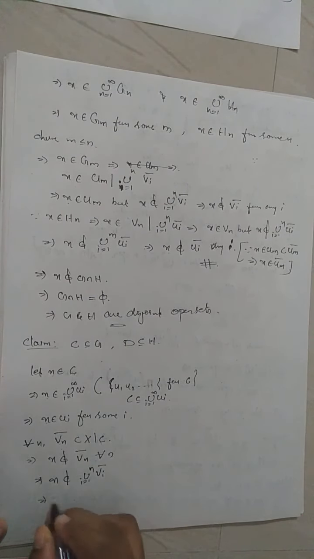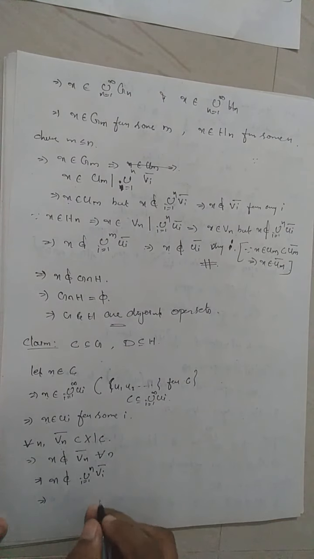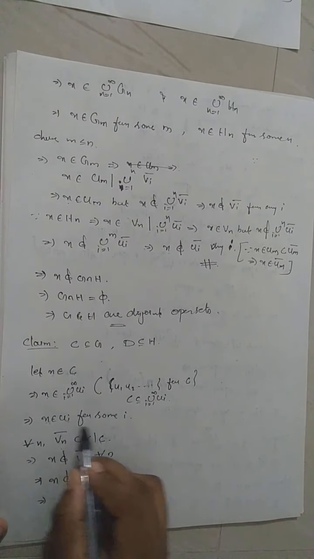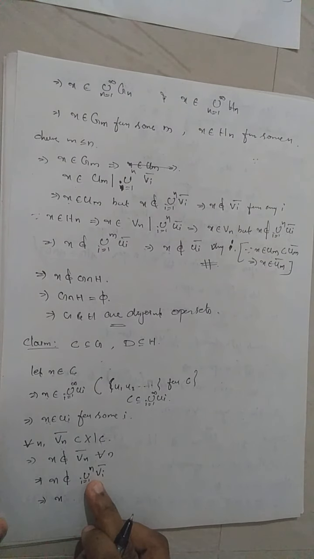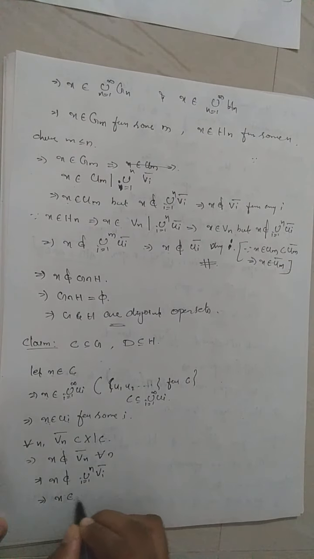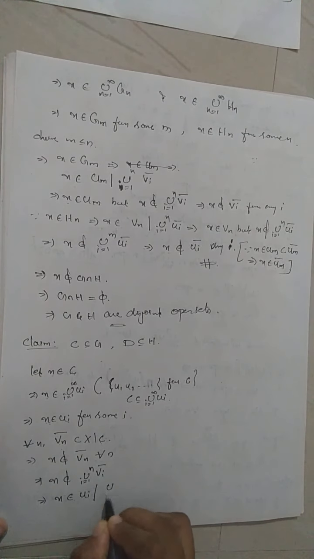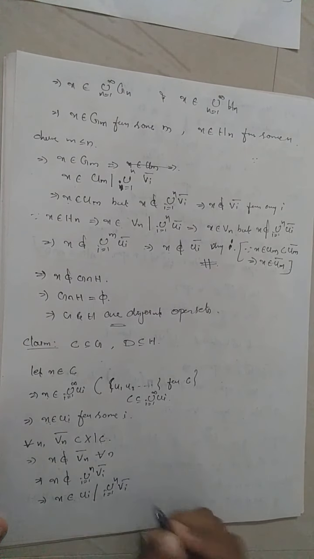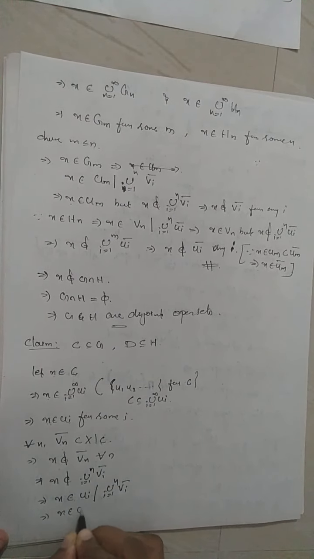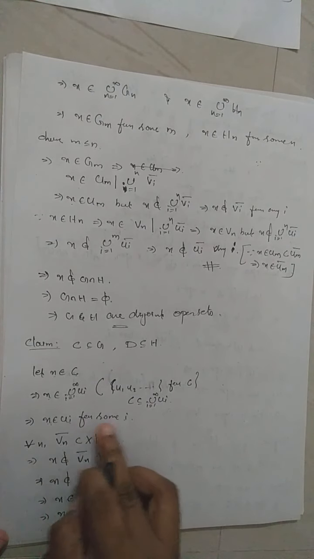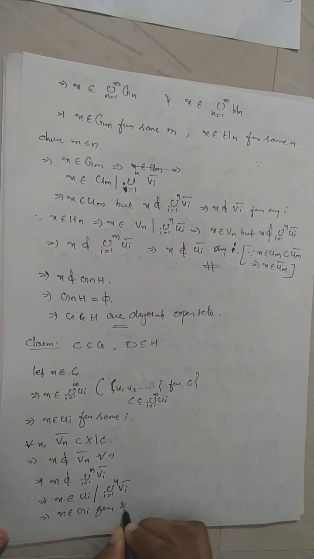So x does not belong to Vi closure, and we already have x belongs to Ui for some i. So x belongs to this set and x does not belong to this set, which means it belongs to A and not to B, which means it belongs to A minus B, right? So I can write x belongs to Ui minus the union i equal to 1 to n of Vi closure. And this is Gi, the formula of Gi. So x belongs to Gi for some i.